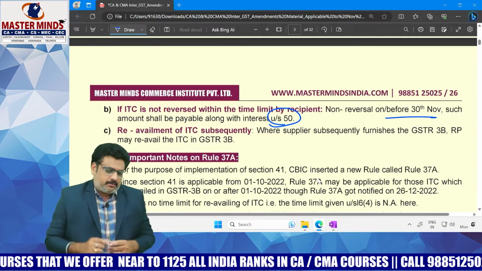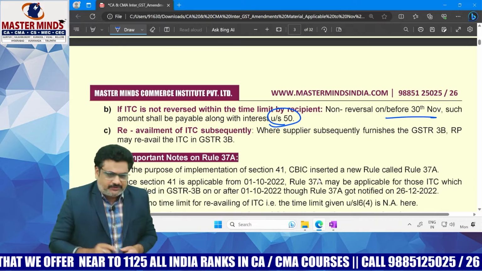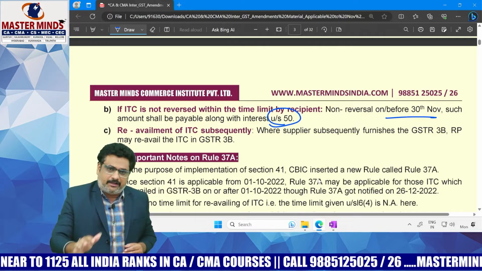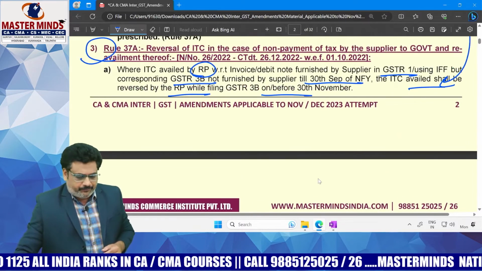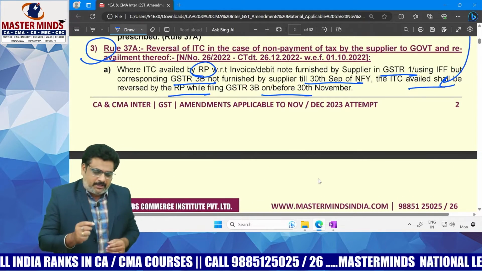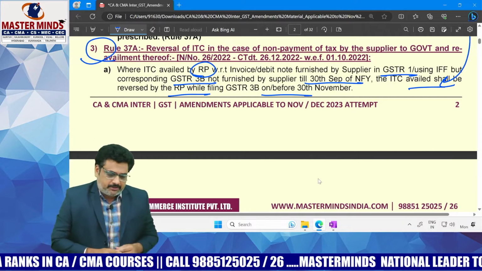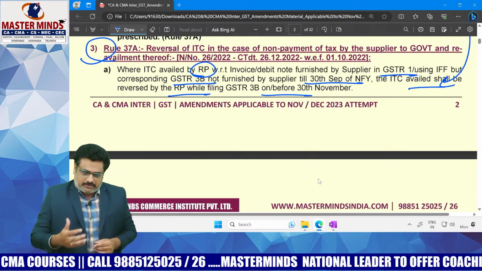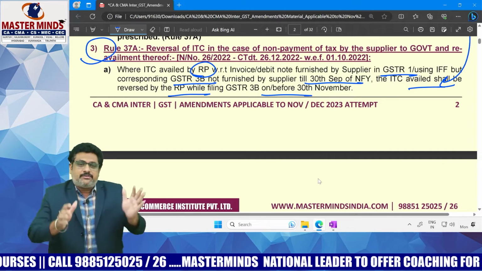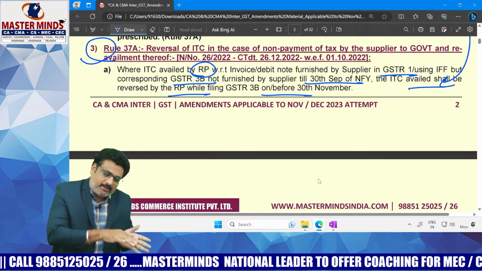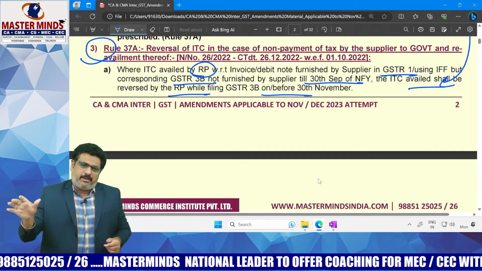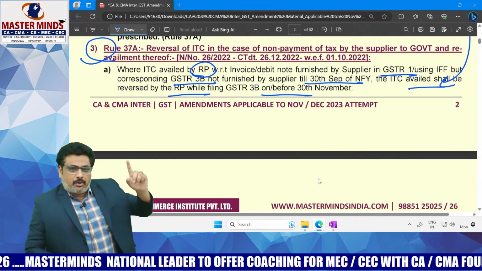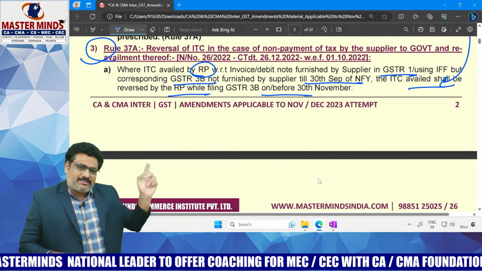Where the recipient has claimed the ITC in his GSTR3B, but the supplier has not filed the GSTR3B, that means simply the supplier did not make payment. The recipient has claimed the ITC in his GSTR3B by claiming it as inward supplies, but those inward supplies are not reported by the supplier as outward supplies. Okay.